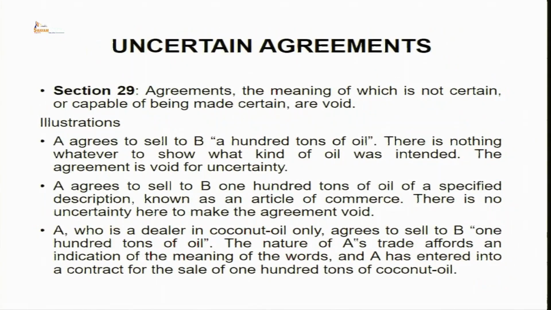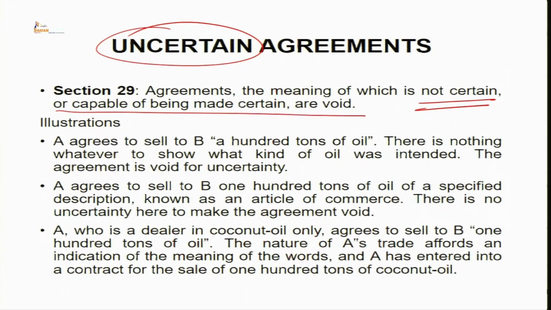Next is uncertain agreements, or the category of uncertain agreements covered under section 29. Let us see what it says. Agreements, the meaning of which is not certain, which can be seen from the terminology itself, uncertain agreements, which is not certain or capable of being made certain, are void. That means either it is absolutely uncertain, it is vague, ambiguous, and there is no possibility also through which it can be understood what exactly is the term.